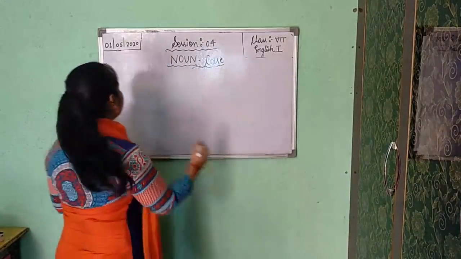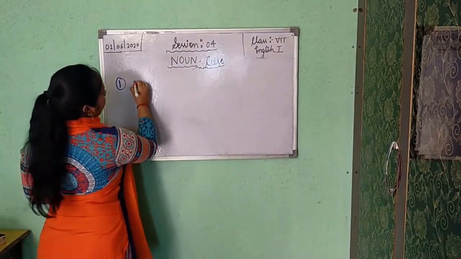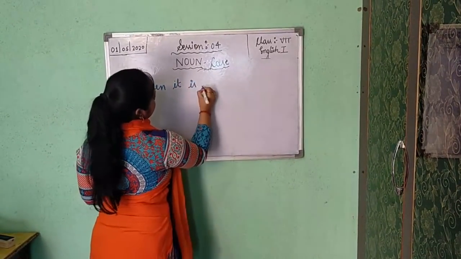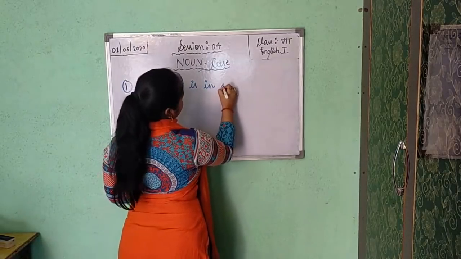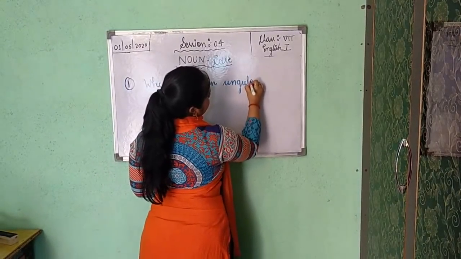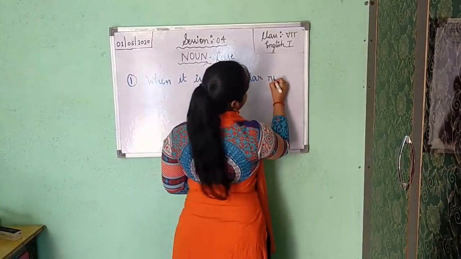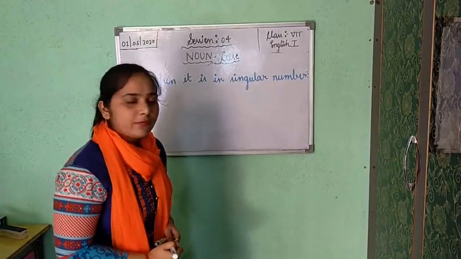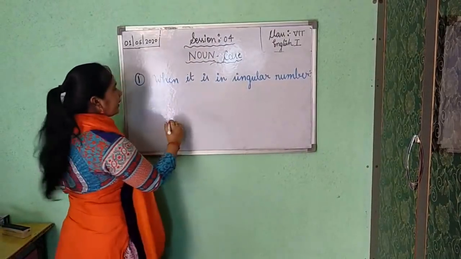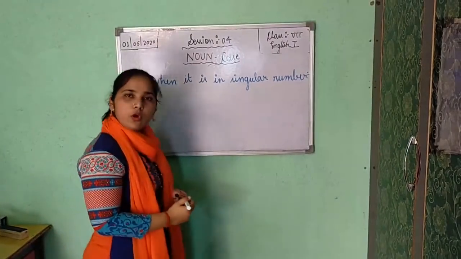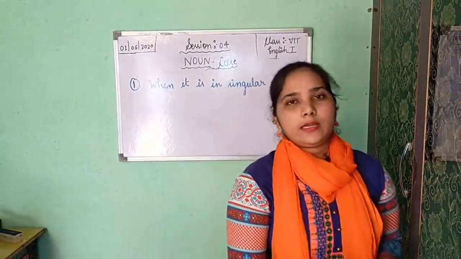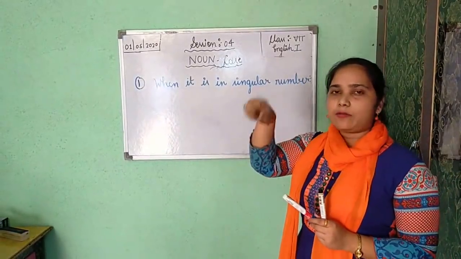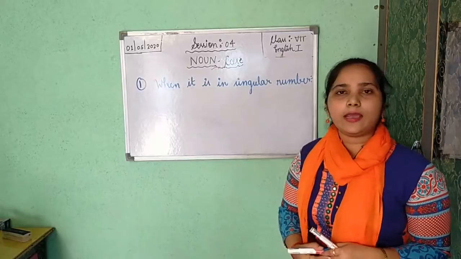The first one is when it is in singular number. When it is in singular number, how will you use apostrophe s? For example, as I have written John's book, John is only a boy, a particular one, so it shows singular only. After John I have made apostrophe s, then I have written book.